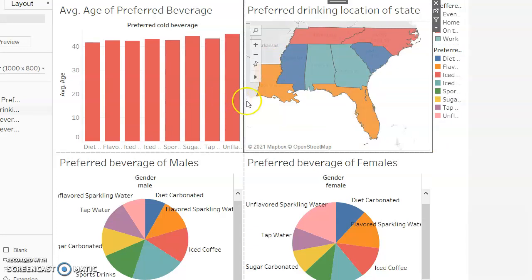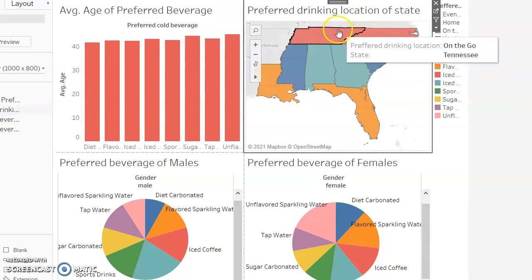Let's say I'm looking at where I want to place my products in each of these southern states. Well, if these people in Florida and Louisiana enjoy drinking at home, then I would probably put my beverages in grocery stores like Walmart or Publix. That way they pick it up while getting their groceries for the house and then they drink my drink at home. But where it's at work, then maybe I would try to put my drinks mostly in gas stations or vending machines, because you got to stop at a gas station when you go to work, or you're gonna go to the vending machine at work, that kind of thing.